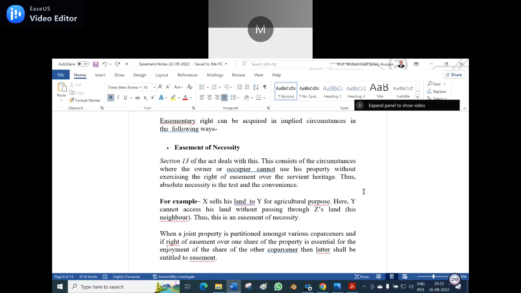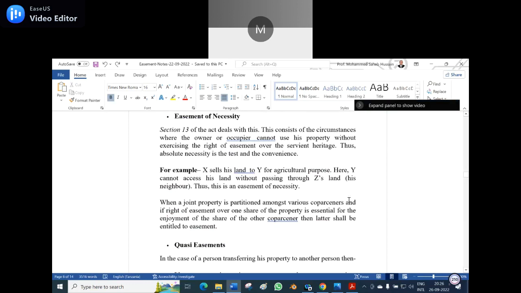And the example shown here is for the easement of necessity. X sells his land to Y for agriculture purpose. Here, Y cannot access his land without passing through Z's land, his neighbor. And this is an easement of necessity, because he cannot reach his field unless he uses somebody's land. This is the example given over here.